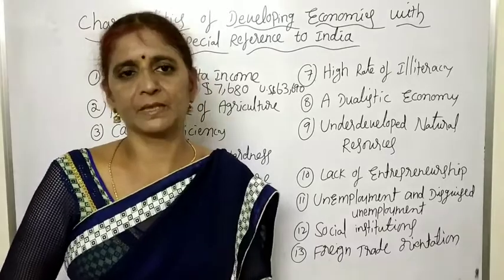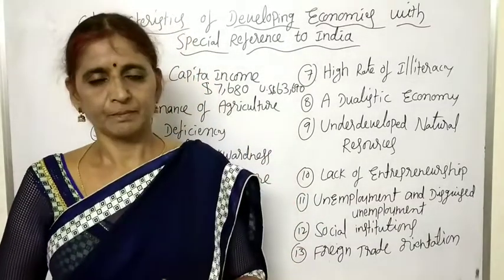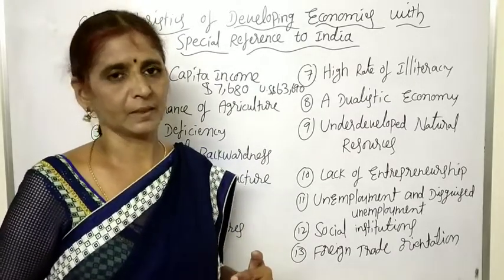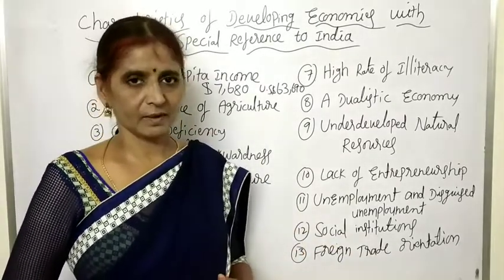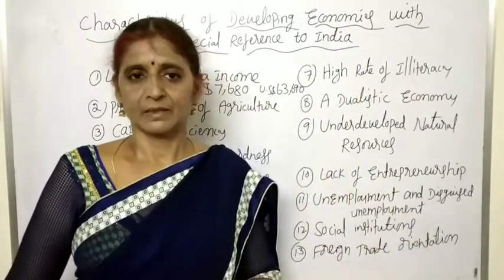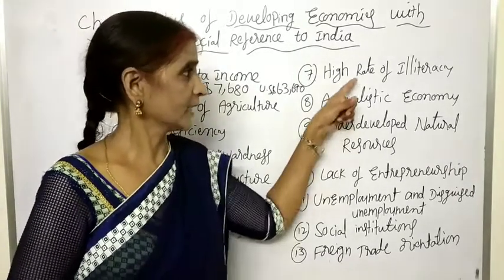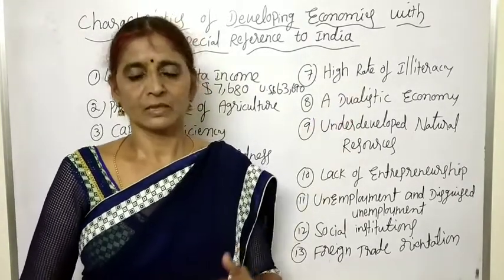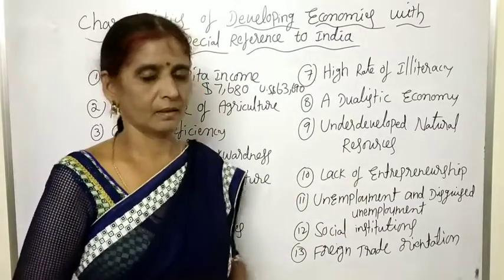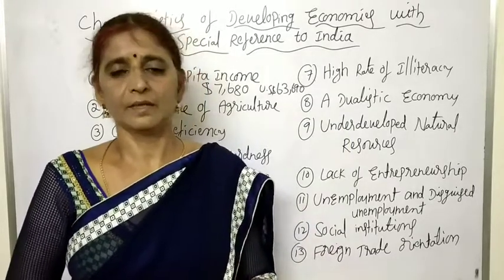Including the physical capital, human resources are also needed to develop the economy. So when the human resources are illiterate, do not have skills and are unable to adopt modern techniques, it retards the development of the economy. So illiteracy hinders the development of the economy, and in our India, it is the main reason for the underdevelopment of our society.